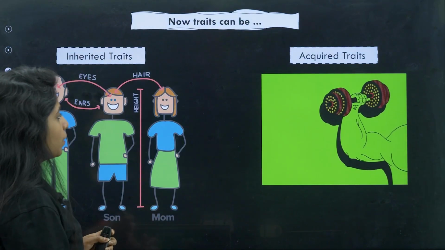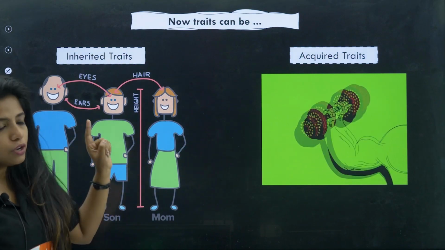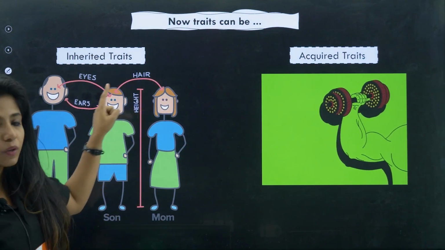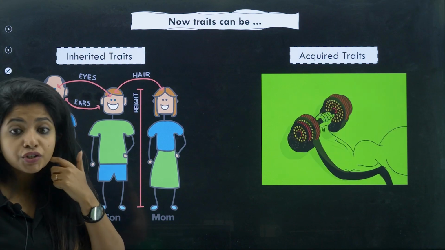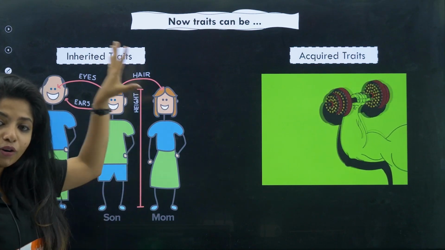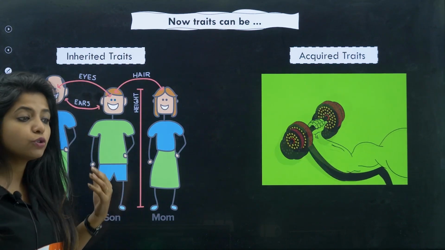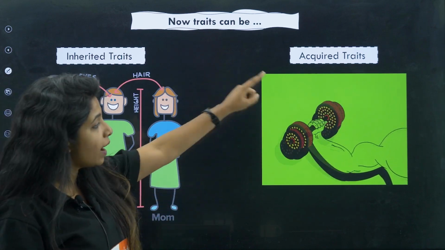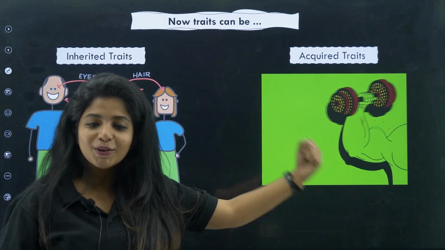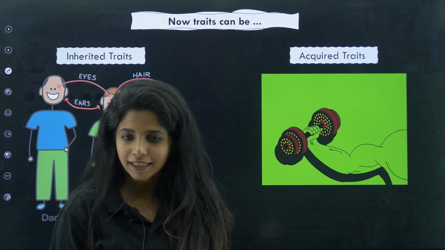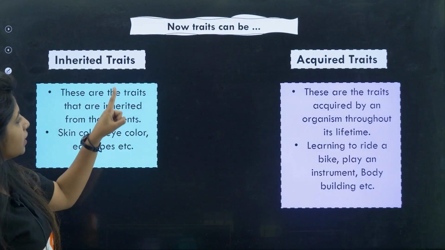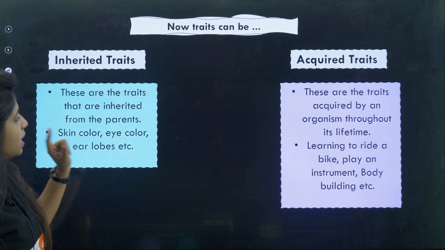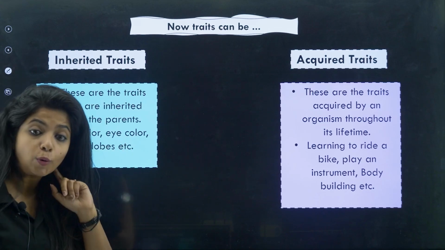Right? So I can divide things into two categories. Over here, examples of inherited traits are your eyes, your ears, your hair, your height, all of which you inherit from your parents or from the generations before them. Now an acquired trait is something that you acquire during your lifetime, and it cannot be inherited. Now how will you write it? These are the traits that are inherited from the parents, like skin color, eye color, ear lobes, etc.